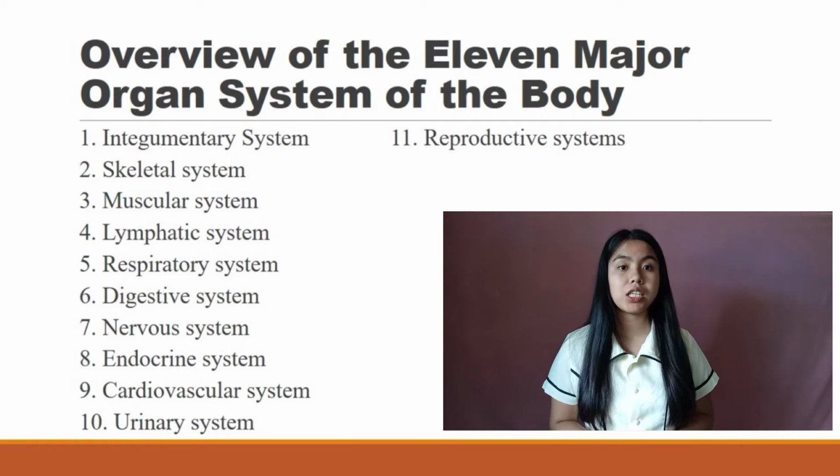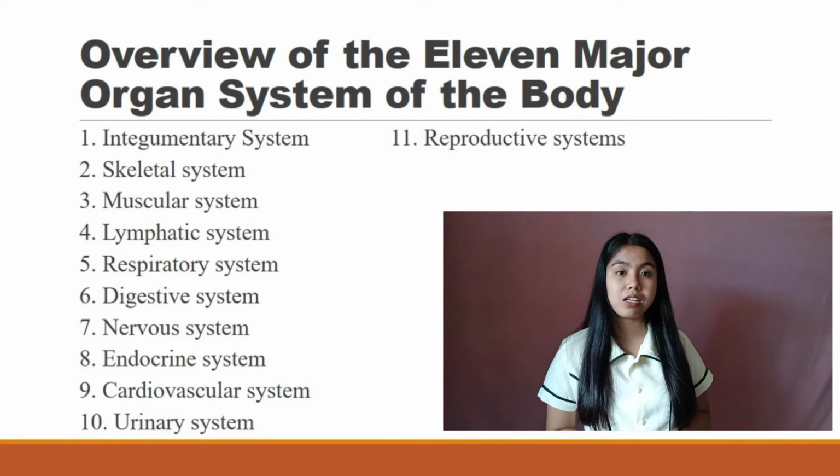Number 6. Digestive system. The system that breaks down food to be absorbed and eliminates indigestible waste. Number 7. Nervous system. The control system of the body that responds to internal and external changes and activates muscles and glands. Number 8. Endocrine system. The system that contains glands which secrete hormones that regulate many processes like growth, metabolism, and reproduction.